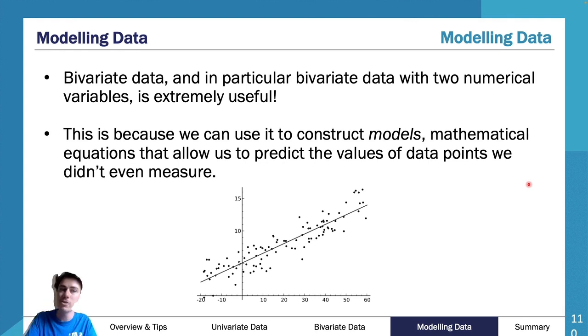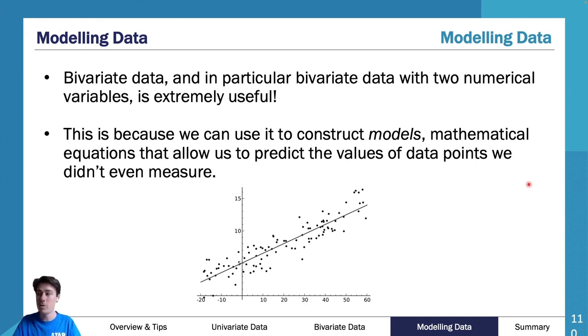Bivariate data, and in particular bivariate data with two numerical values, is extremely useful. This is because we can use it to construct models, mathematical equations that allow us to predict the values of data points we didn't even measure. As you can see here with our scatter plot, it clearly shows a trend, and it clearly would have a pretty strong R value. It's positive, and it's a linear form.